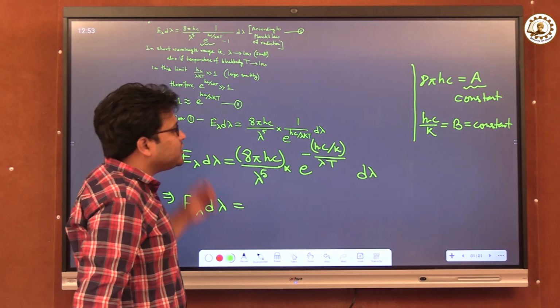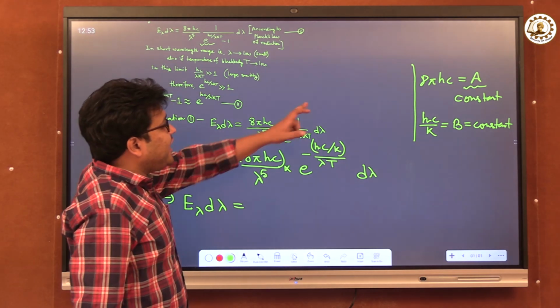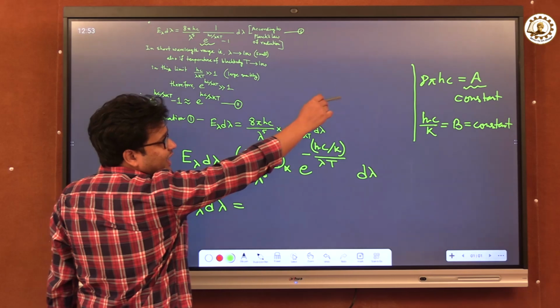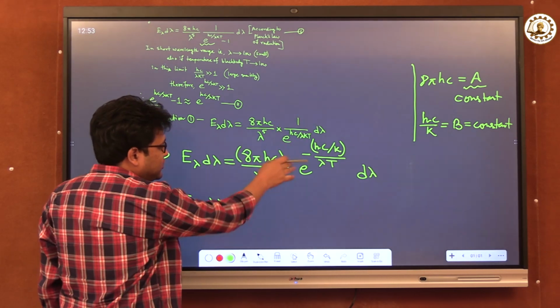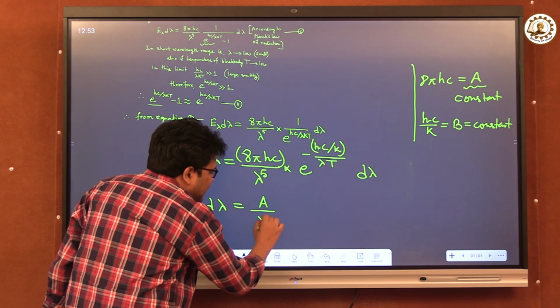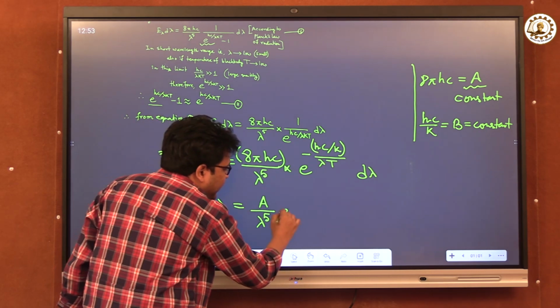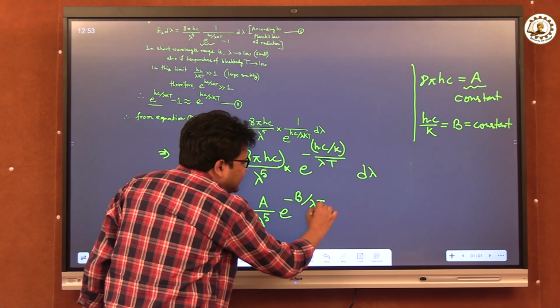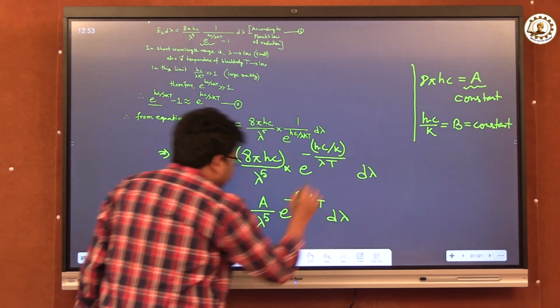So if I put the substitution that 8 pi hc equals A and hc by k equals B, then we have A by lambda to the power 5 e to the power minus of B divided by lambda T d lambda.